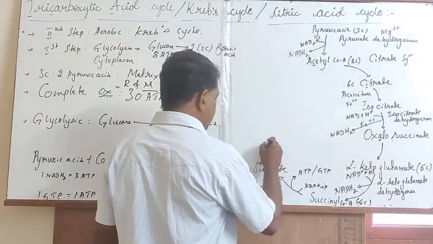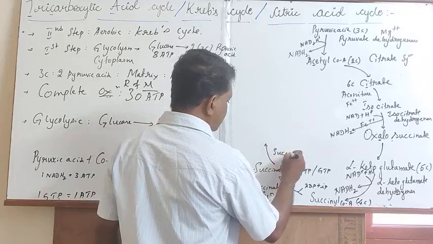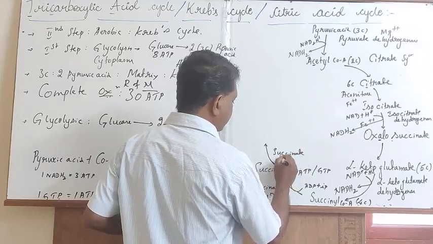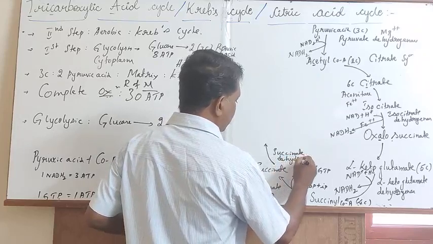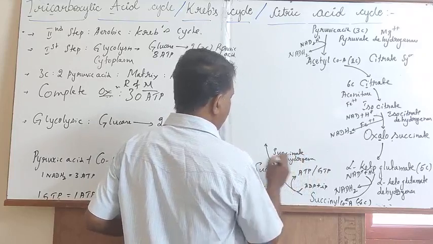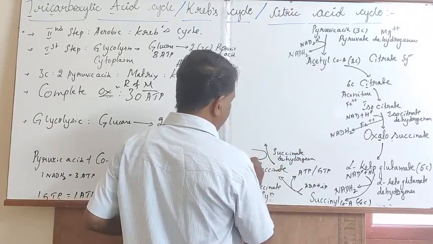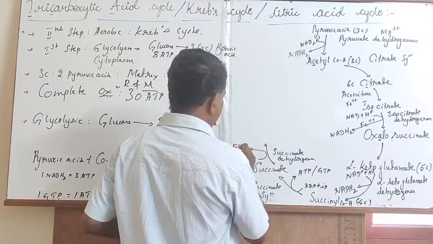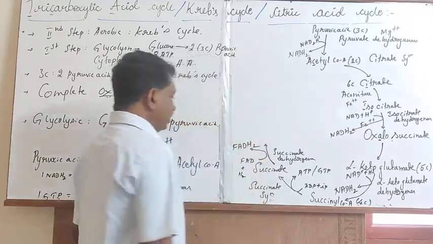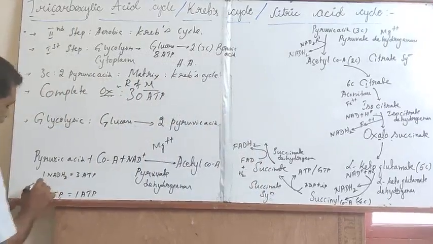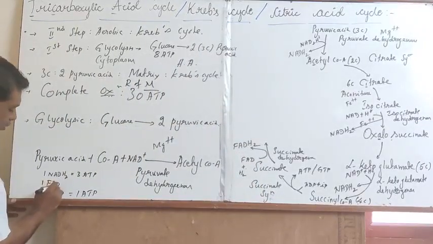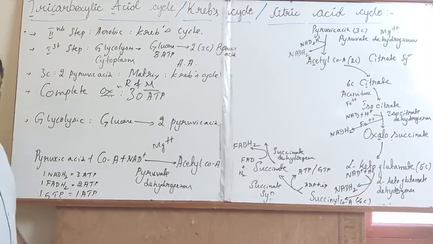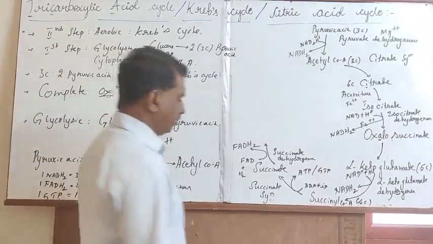Later, through the enzyme succinate dehydrogenase, one molecule of FAD will get converted into FADH2. One molecule of FADH2 is equal to two molecules of ATP.